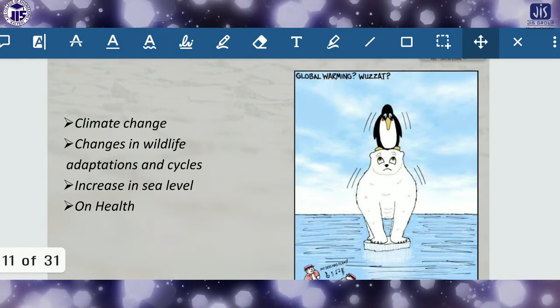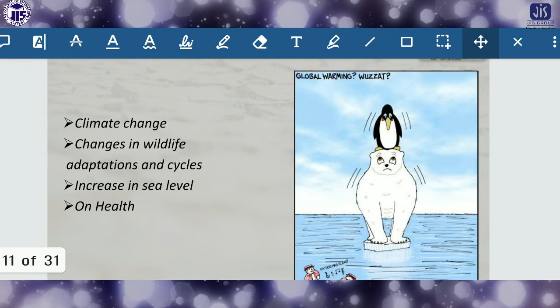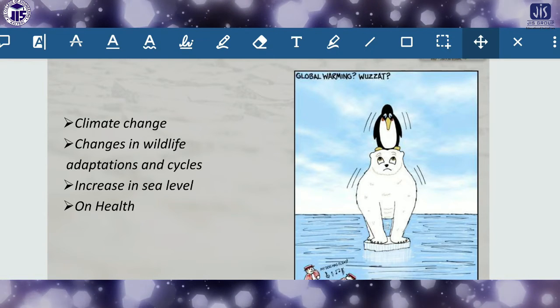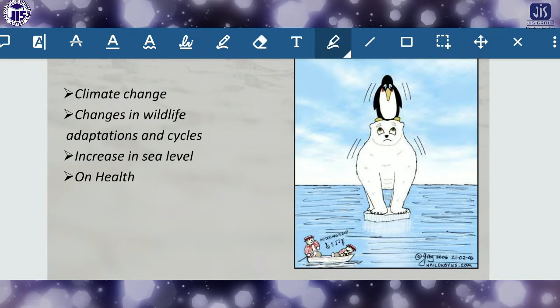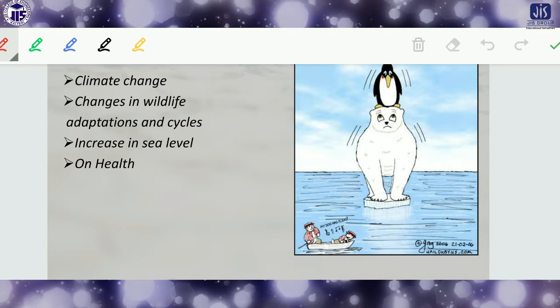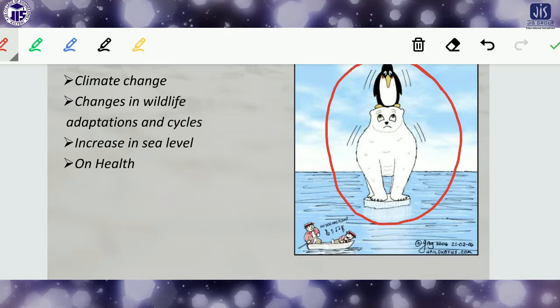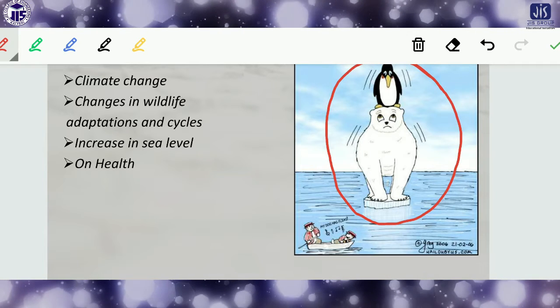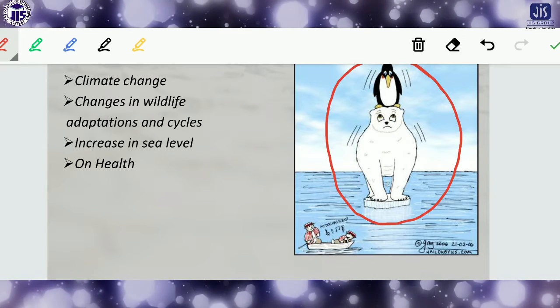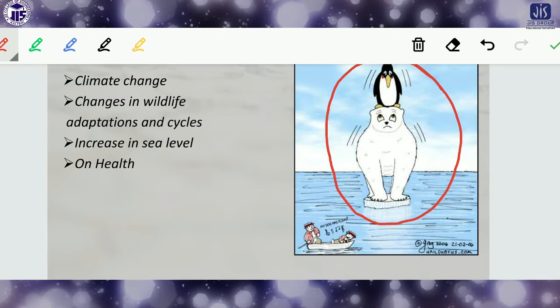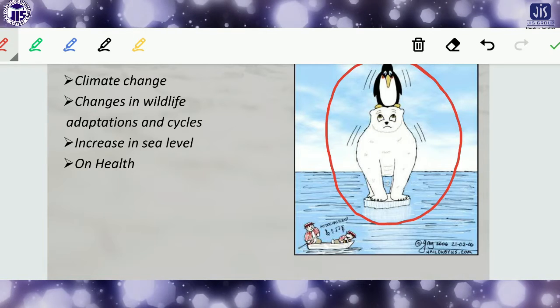Now let's come to the consequences of global warming. Okay, so look at this picture. I think all of you understand very clearly the inner meaning of the picture. Here the ice is gradually melting, and polar bears are in a very dangerous situation. Maybe after some years they will become an endangered species.